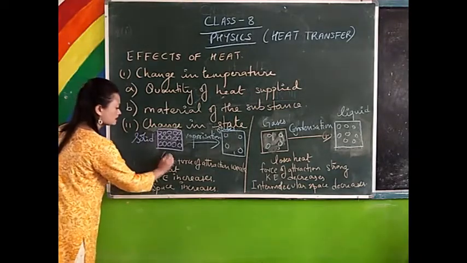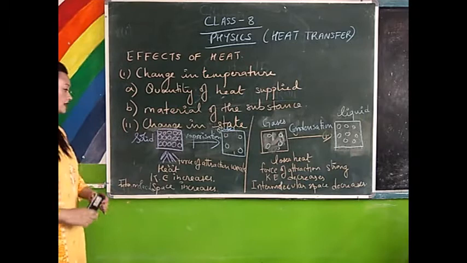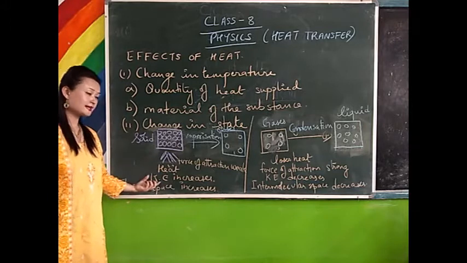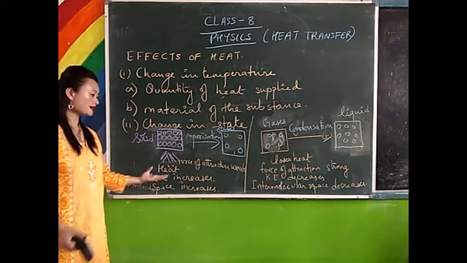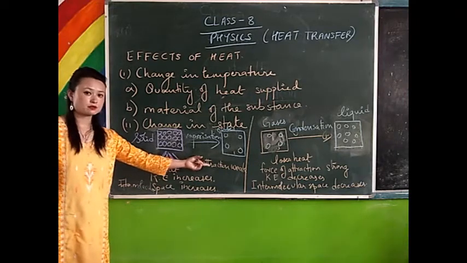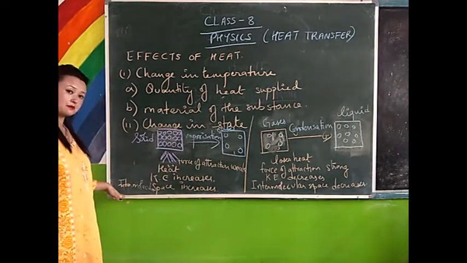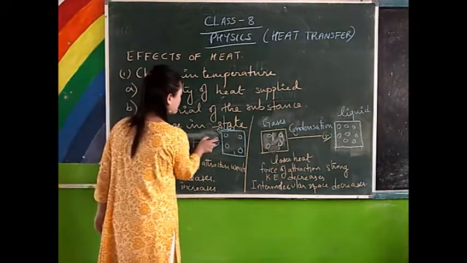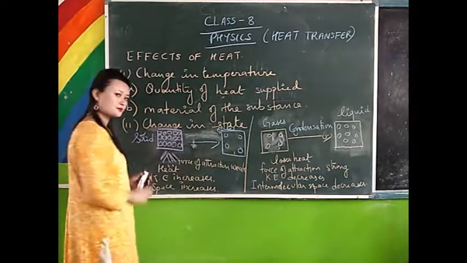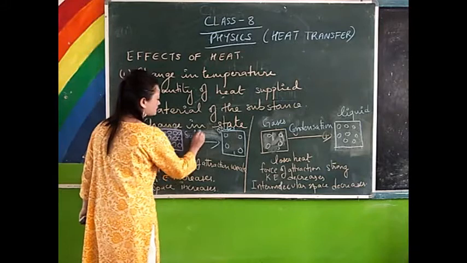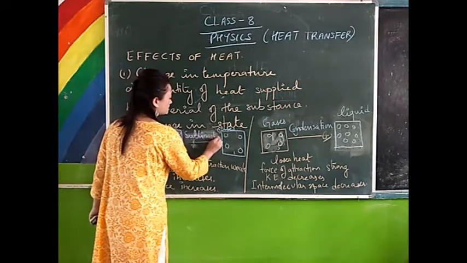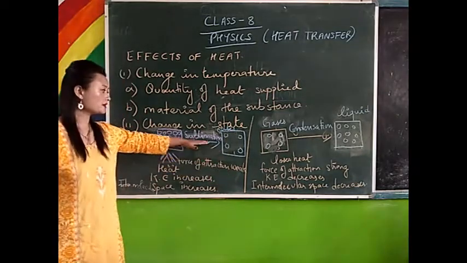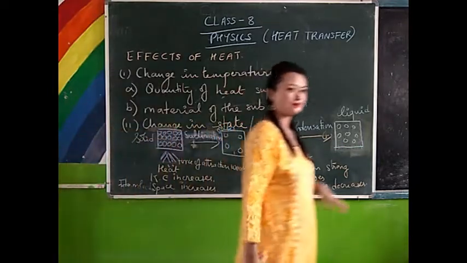When the particles gain heat, the kinetic energy starts increasing, and when the kinetic energy increases, force of attraction becomes weak, and intermolecular space also increases. That means they start moving away from each other. And what is this process called? It is called sublimation. Okay, that means when solid directly converts into gases, that phenomenon is called sublimation.